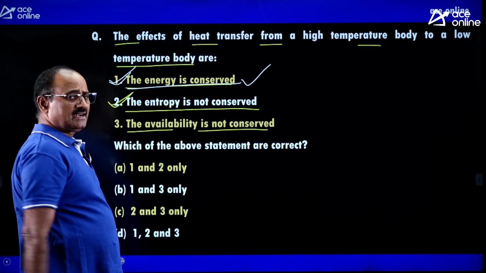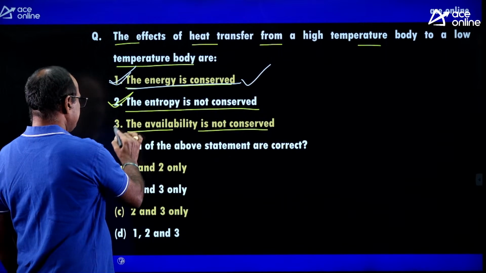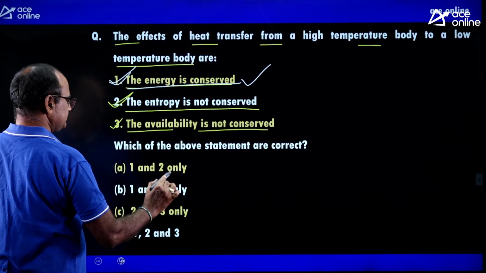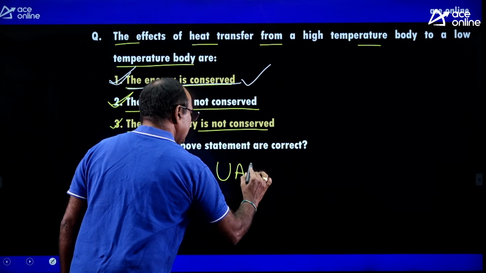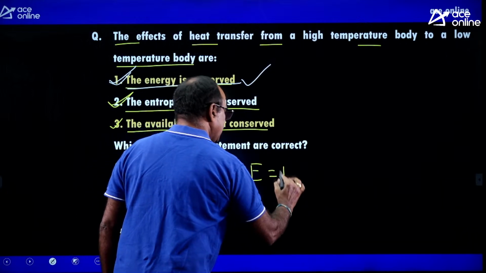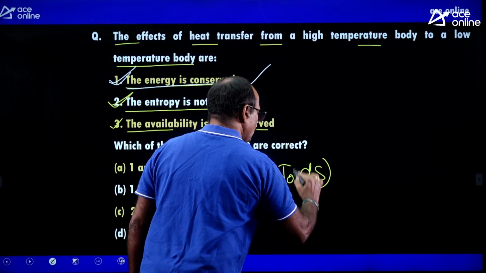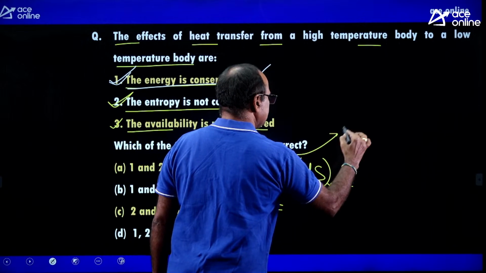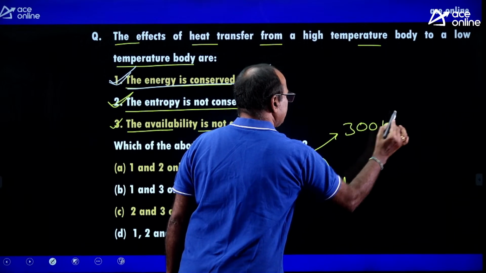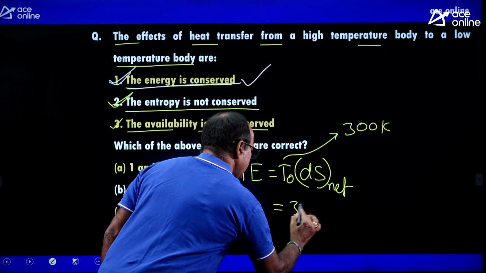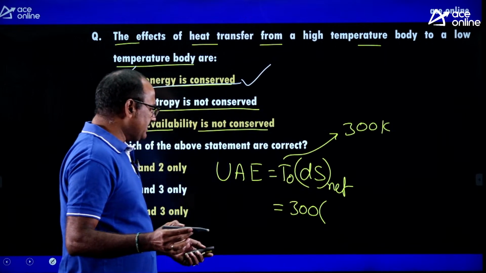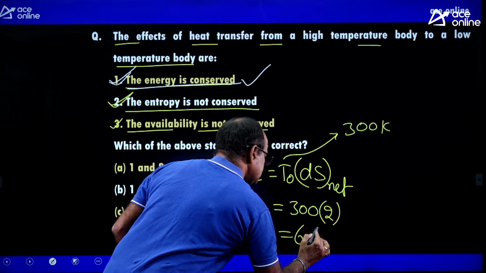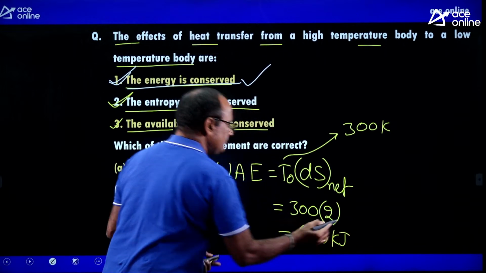The availability is not conserved. Absolutely correct. The reason is unavailable energy. Unavailable energy is equal to what? T naught into ds, the net change in entropy. This T naught is the atmospheric temperature, generally taken as 300 Kelvin. That is the dead state temperature. 300 times the net change in entropy, 2. It is equal to 600 kilojoules for our data.